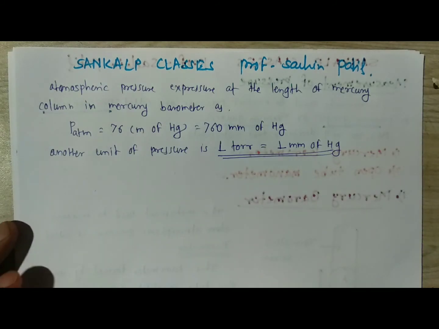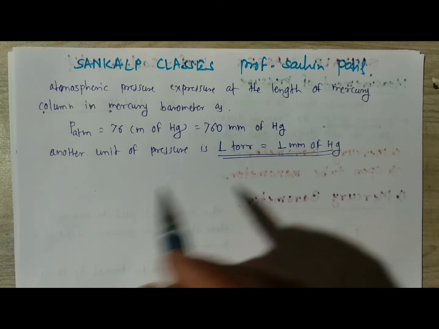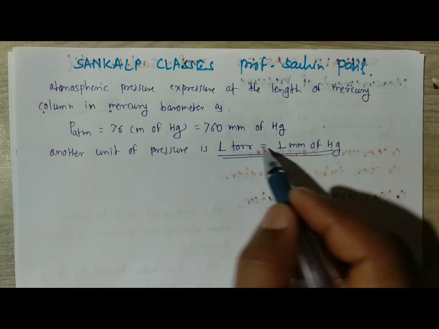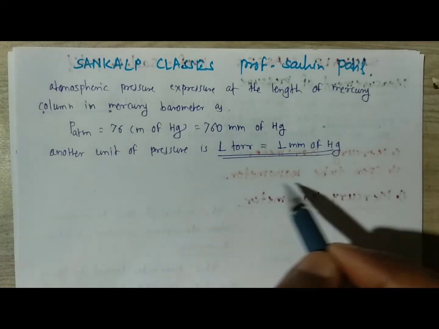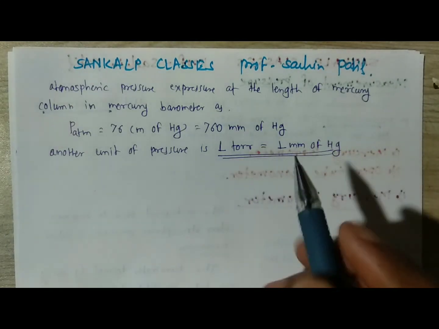Inside the mercury barometer, the atmospheric pressure is calculated by using the mercury level inside the tube, having 1 meter in length and 1 centimeter diameter, and it forms the Torricellian vacuum, and by using the depth of the mercury point inside the tube, we can calculate the atmospheric pressure generated by the fluid, that means air around the earth, which is done by using a mercury barometer.